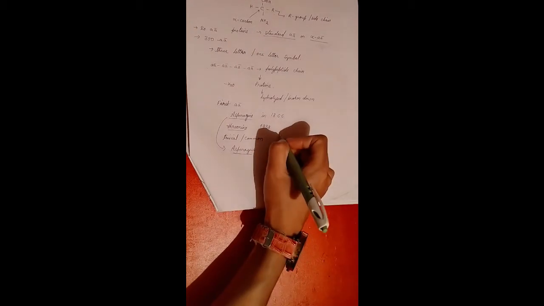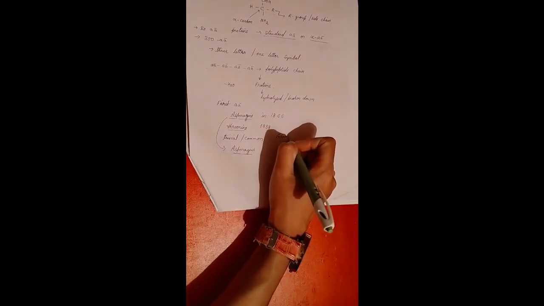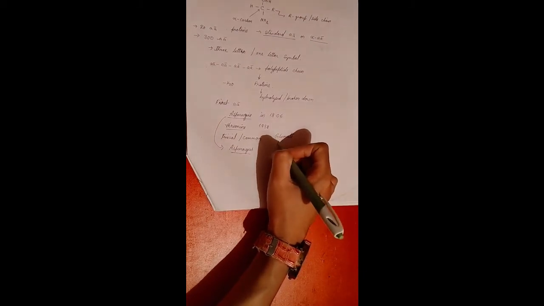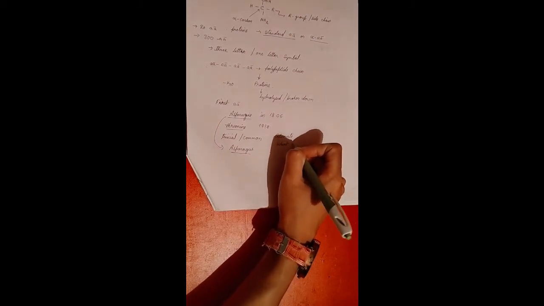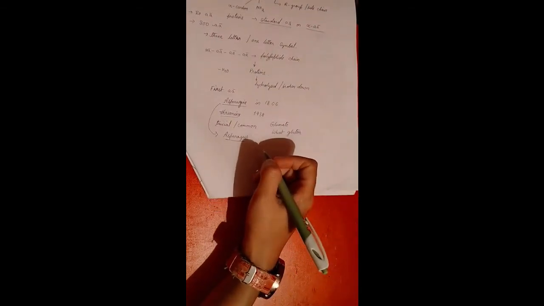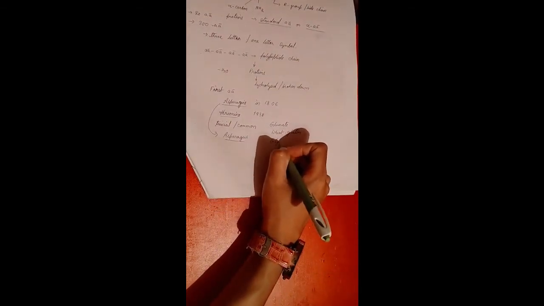Another example is the glutamate amino acid, which is found in wheat gluten. And then we have the glycine amino acid.